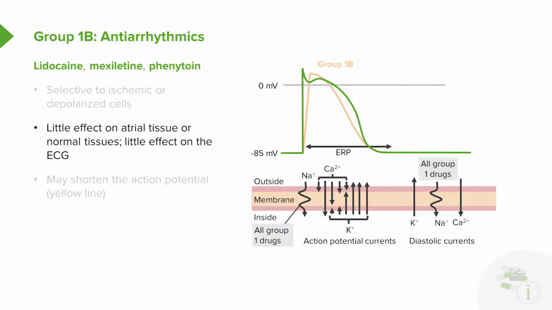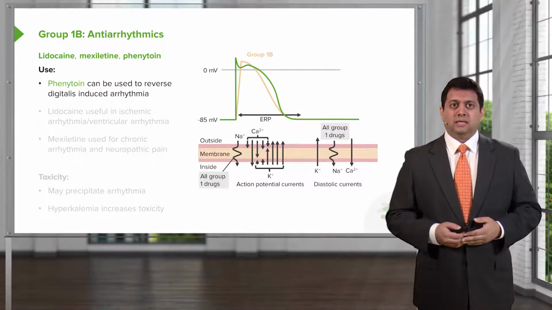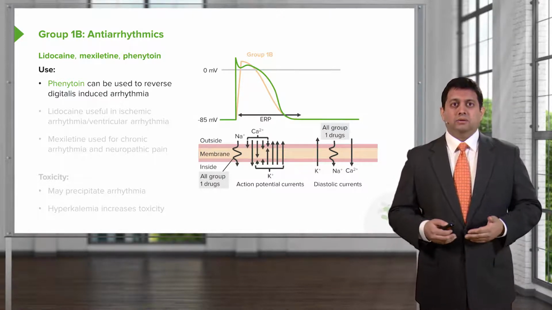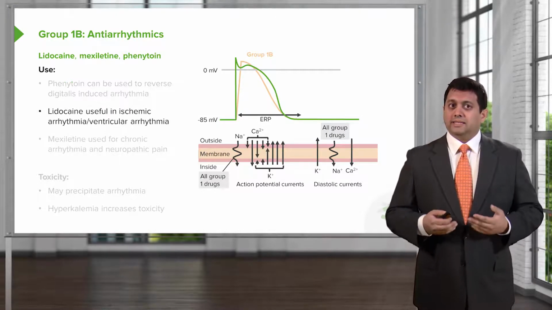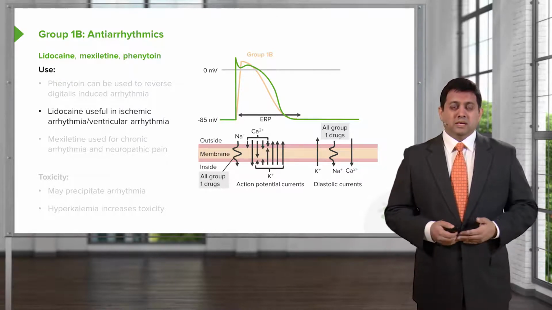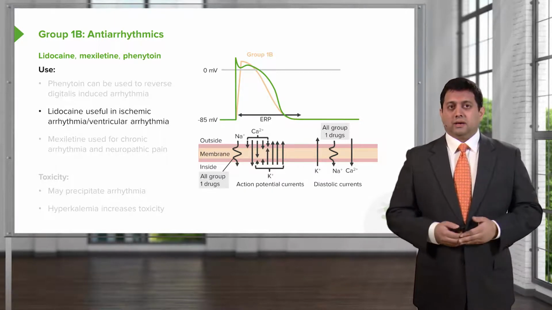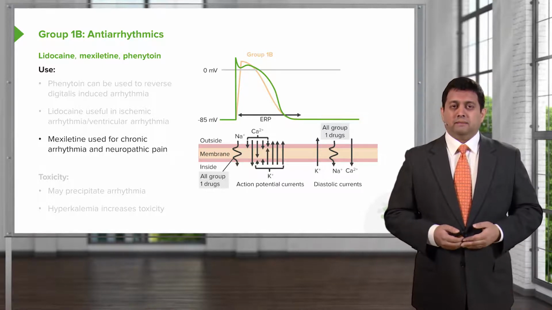However, when you look at the action potential, which is different than the ECG, you can see that there's a slight change because it may shorten the action potential duration. Now, in terms of uses of the group B drugs, we're using them to treat certain types of arrhythmia. Phenytoin can be used to reduce digitalis-induced arrhythmia. Lidocaine is useful in ischemic arrhythmia and ventricular arrhythmias, so we often find lidocaine as our first or second line choice in advanced cardiac life support. And mexiletine is used for chronic arrhythmia and neuropathic pain.